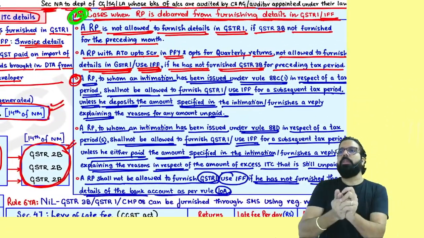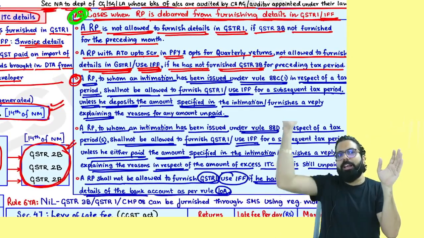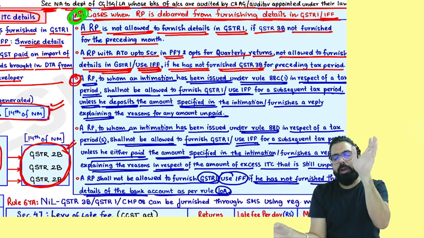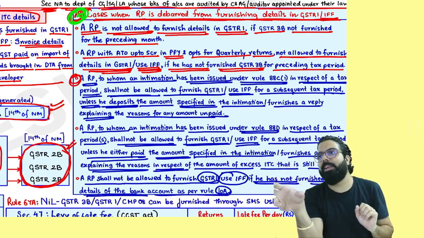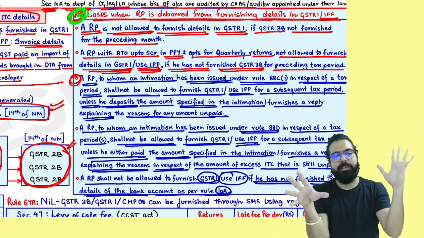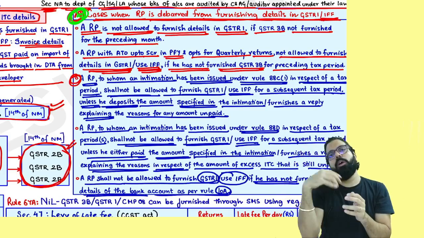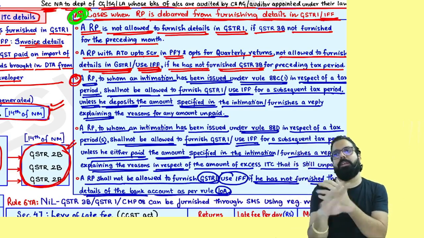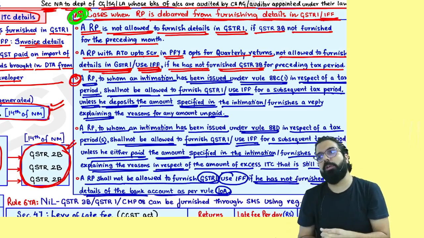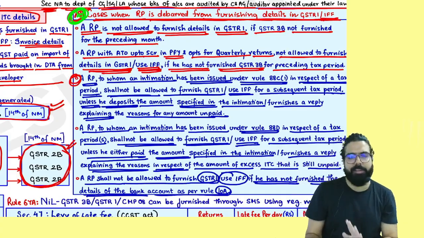Number 1, last month's GSTR 3B not filed, next month's GSTR 1 blocked. Last quarter's GSTR 3B not filed, next quarter's GSTR 1 and IFF blocked. Rule number 88C intimation has come, you have not replied or you did not pay the differential, GSTR 1 blocked. Rule number 88D intimation has come, you have not replied or you have not paid the differential, GSTR 1 blocked. Sir, rule number 10A, you did not follow, did not give your bank account detail, your GSTR 1 shall be blocked. I believe this is important.